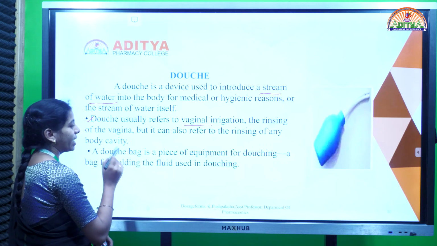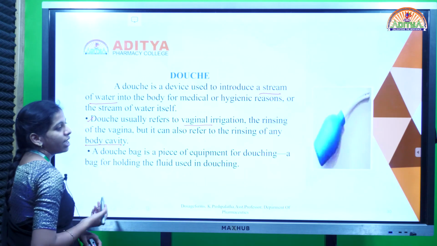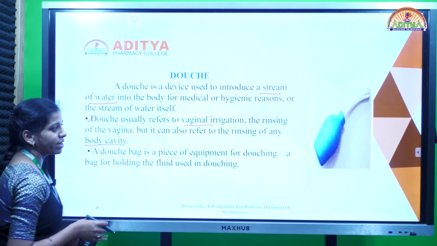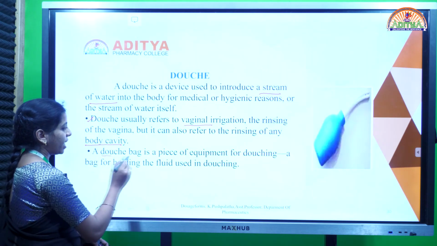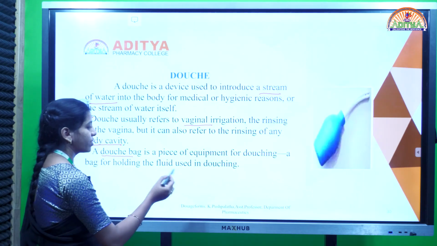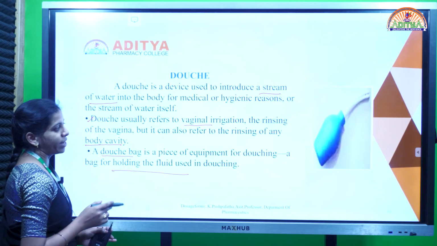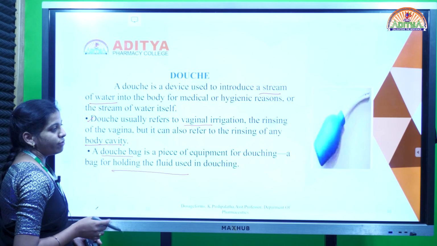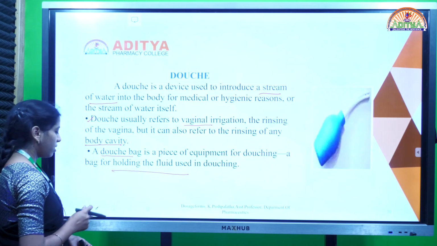Along with the vagina, you can use the douche for any body cavity that feels irritated. The douche bag is equipment containing fluid, which can be sprayed onto the body cavity for cleansing or rinsing, in order to get relief from the itching.